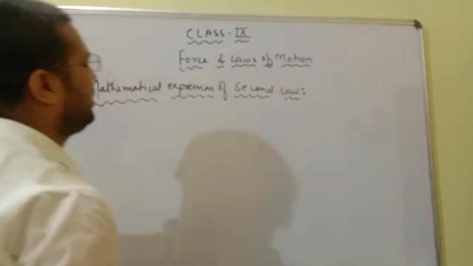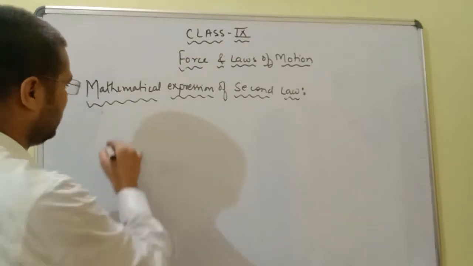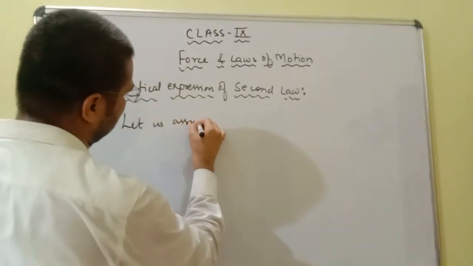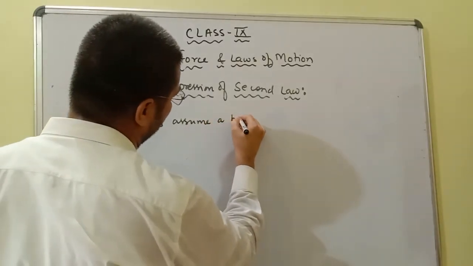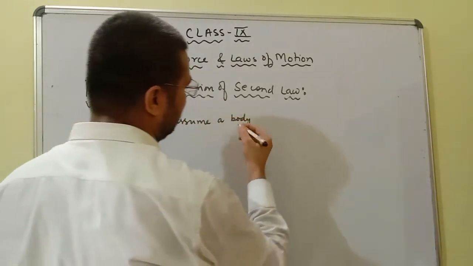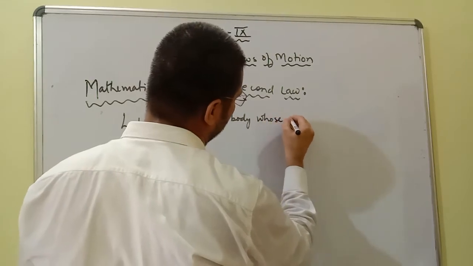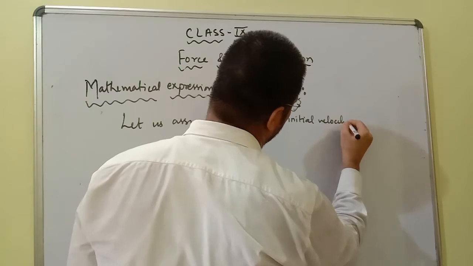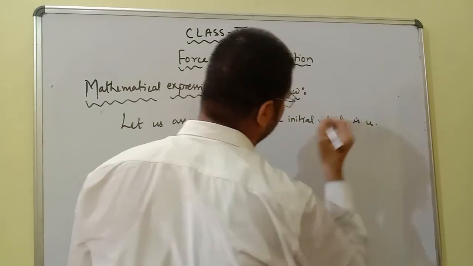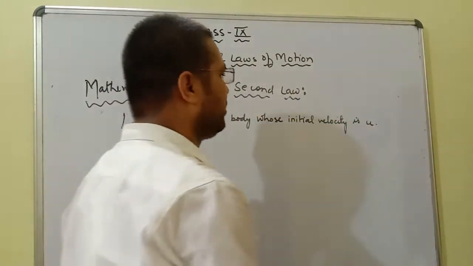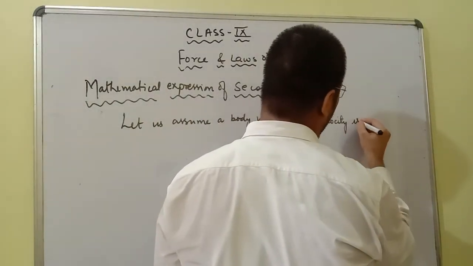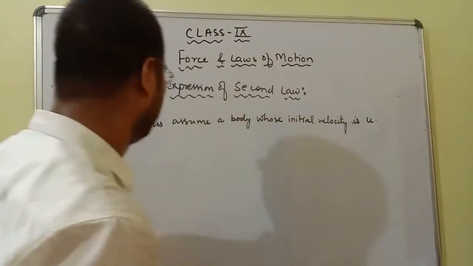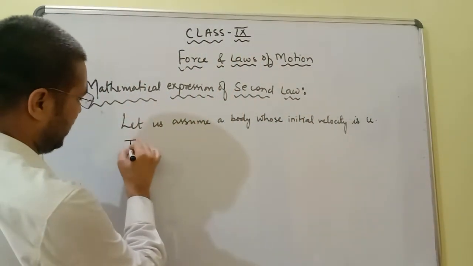According to the mathematical expression of the second law, let us assume a body whose initial velocity is u. What we are considering is that an object or a body whose initial velocity is u.